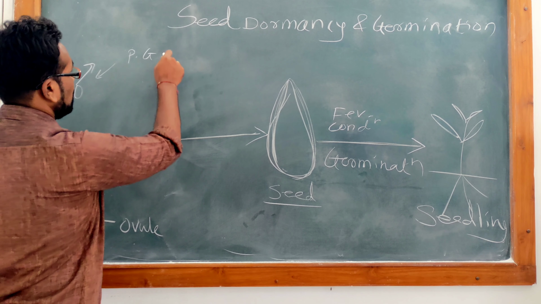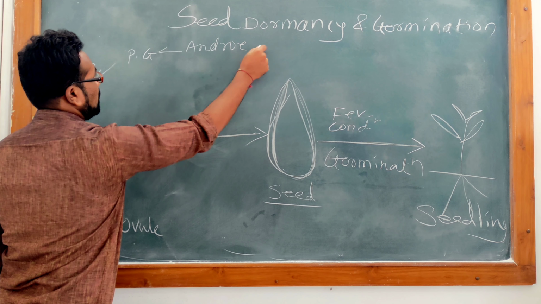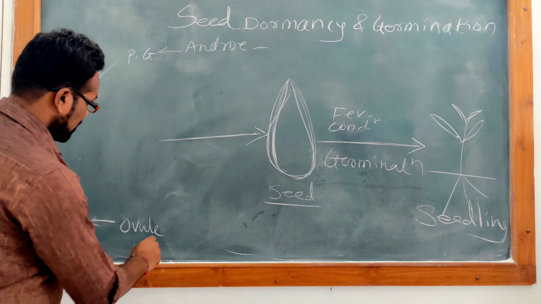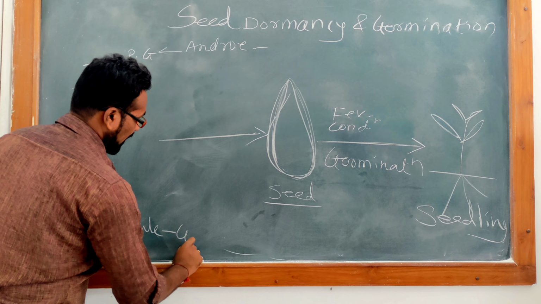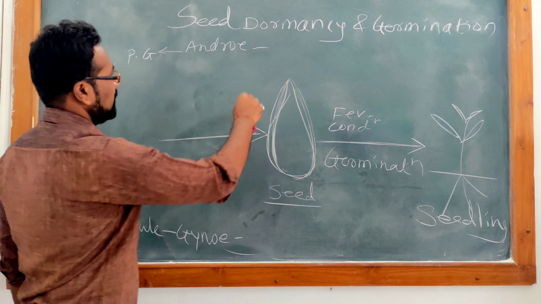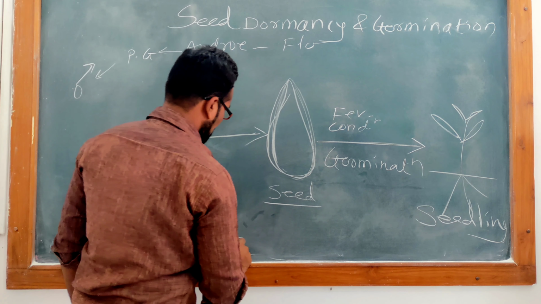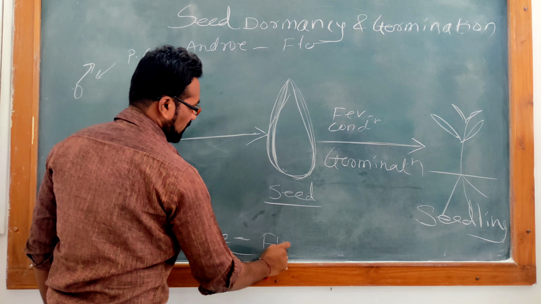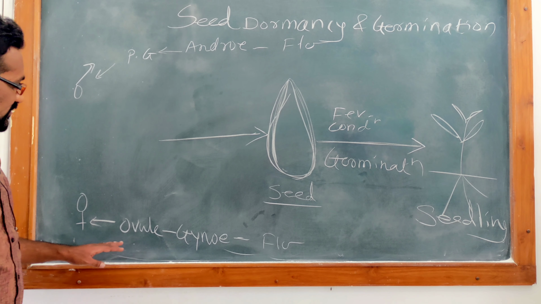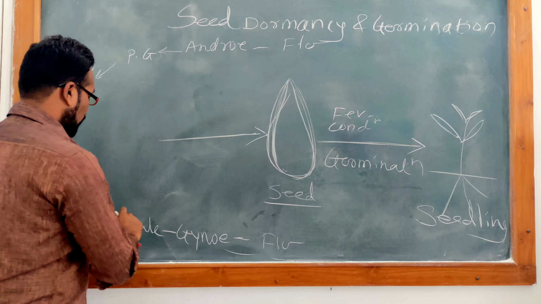This pollen grain was released by androecium and ovule remains inside the gynoecium. Androecium is male reproductive organ from flower and gynoecium is female reproductive organ from flower. So we have said ovule remains inside the gynoecium, so the seed belongs to this ovule.